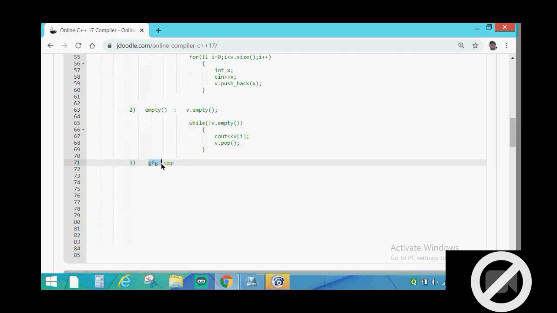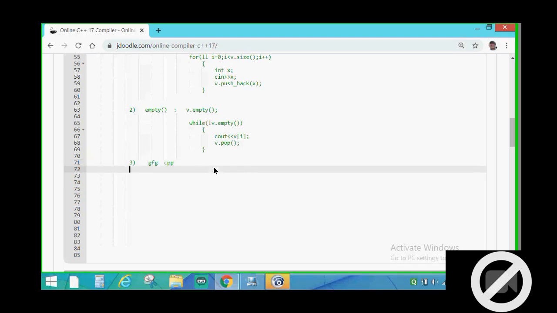But I would recommend that GFG is enough. You can get all the functions related to vector there, and all the information about the different types of containers that we should know of STL.